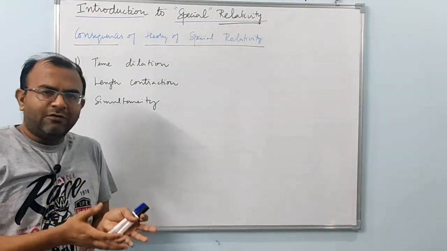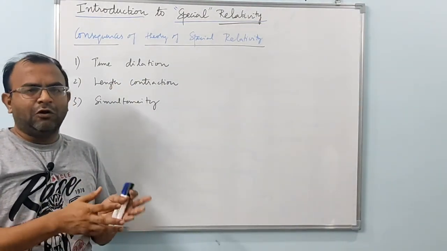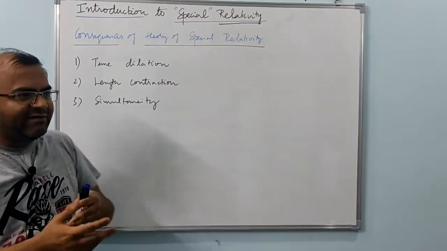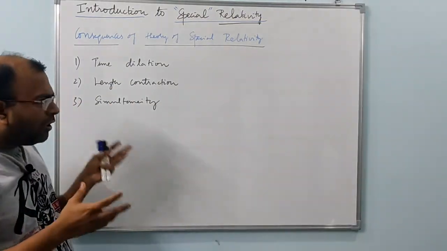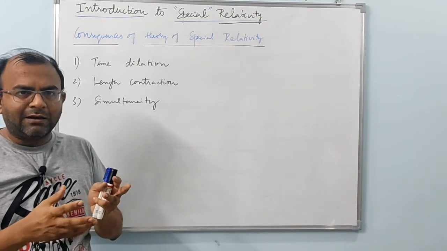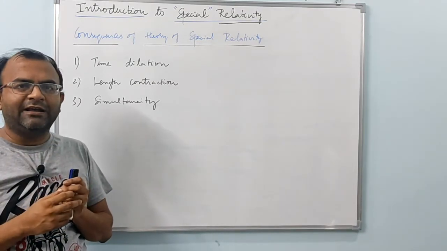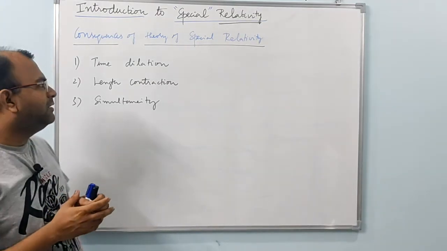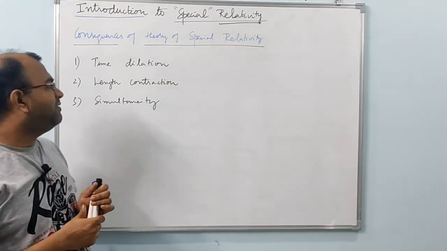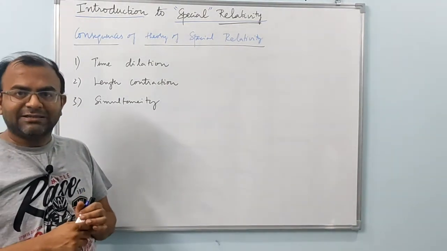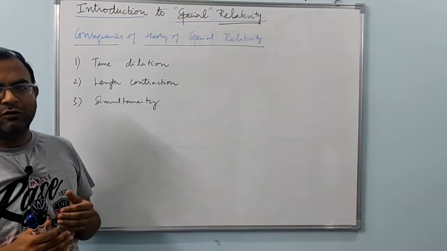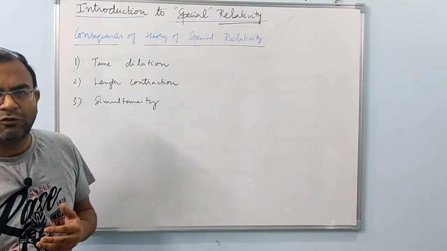That is, if one of the observers is, for example, at rest on the earth and the other one is traveling in a spaceship, the clocks carried by the person traveling in the spaceship, even if he is not, let's say, accelerating, even then his clocks would be slowed down because he is in motion.